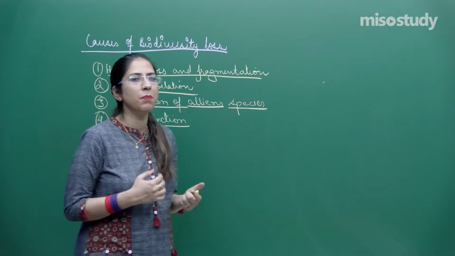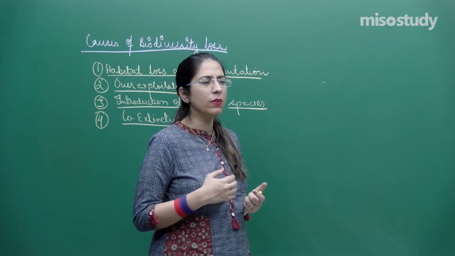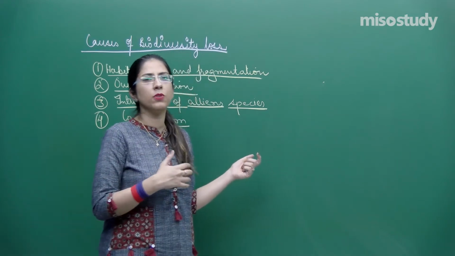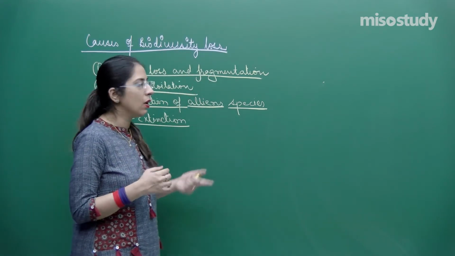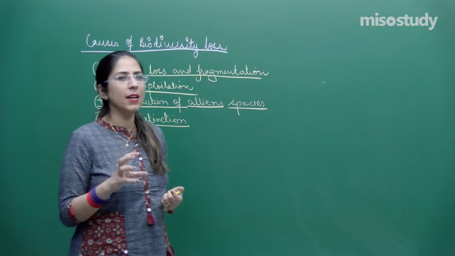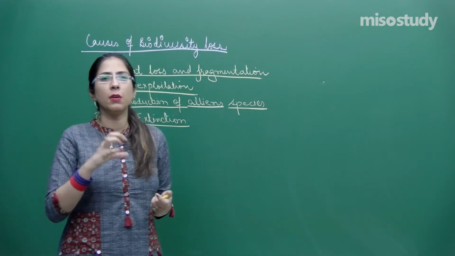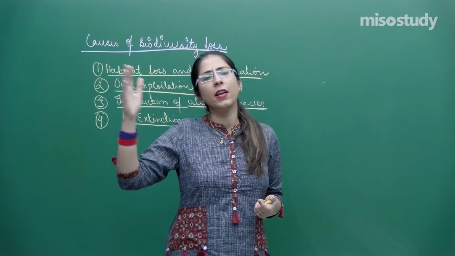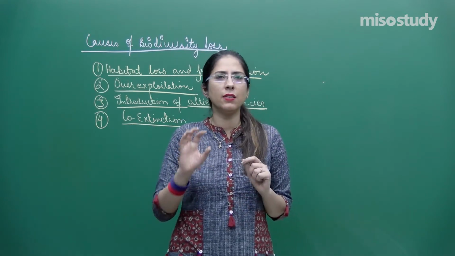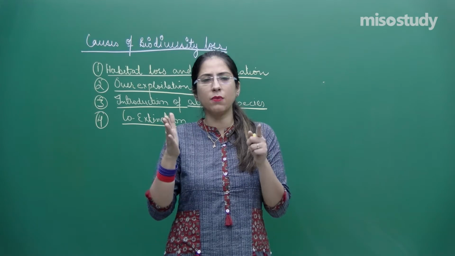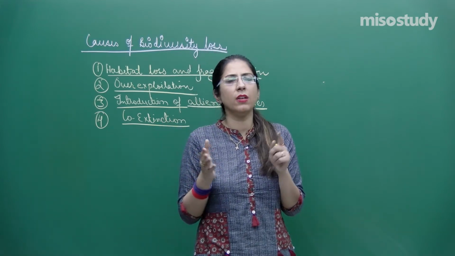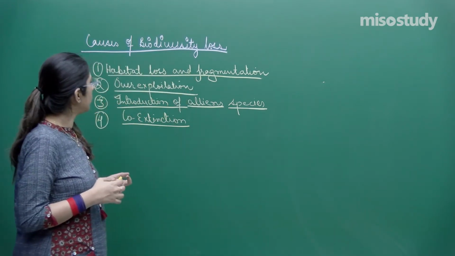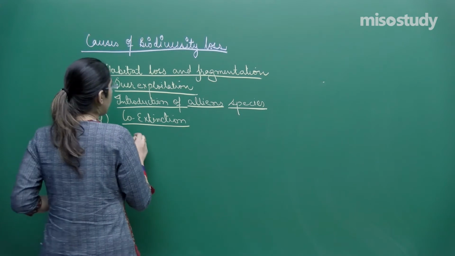Though we prepare separate sessions for NEET, which are a little more detailed, in these CBSE or state board sessions I also try to incorporate whatever is mentioned in your NCERT. NCERT is a very mandatory and very important book. Once you start reading, not only for your 12th class but in higher education also, you will feel that it is a very good book. In a very precise way, everything is compiled in a very beautiful manner. So, I will be discussing all those with the help of examples. First, let's discuss habitat loss and fragmentation.